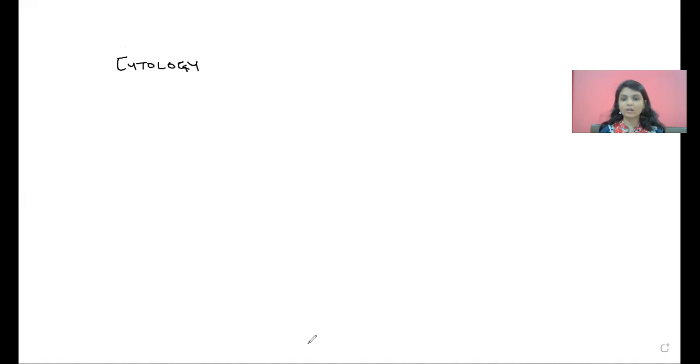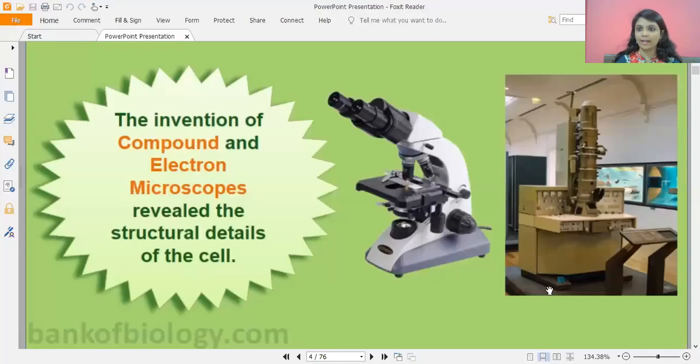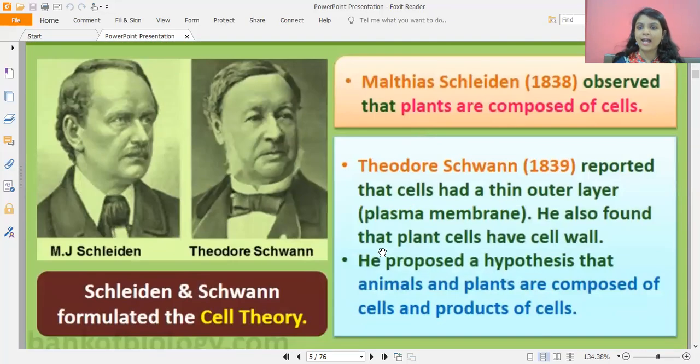Now coming back to cell theory. I'm going to point out the invention of the compound and electron microscopes that revealed the structural details of the cell. And I'm going to mention two very important scientists: Matthias Schleiden, who was a botanist, and Theodor Schwann, who was a zoologist.